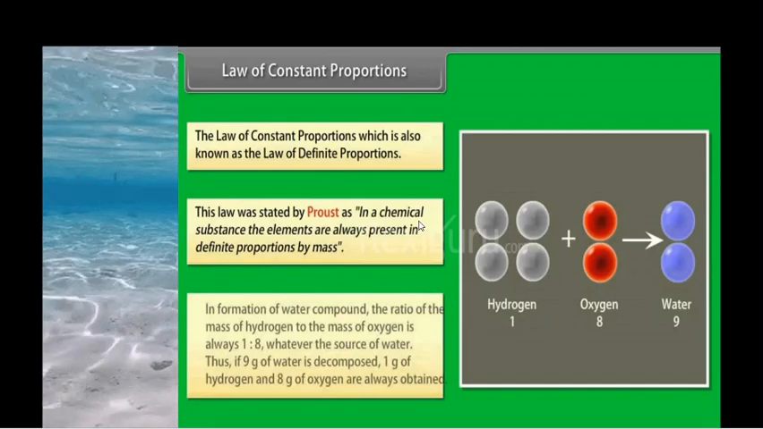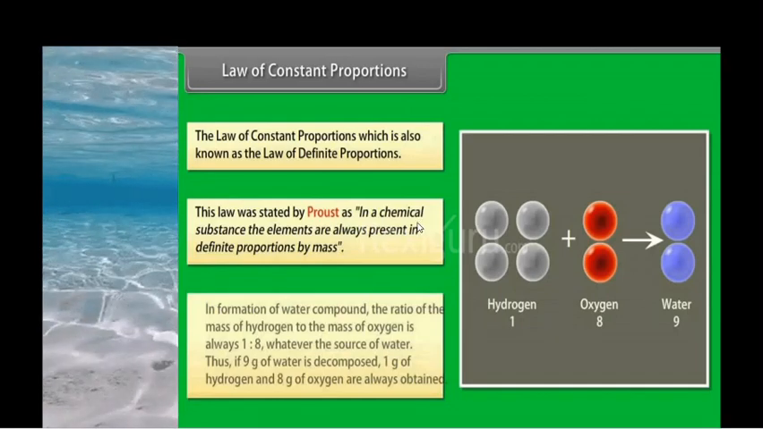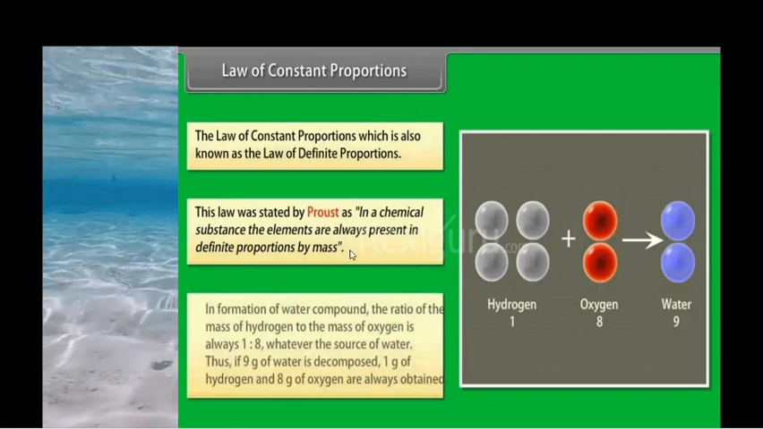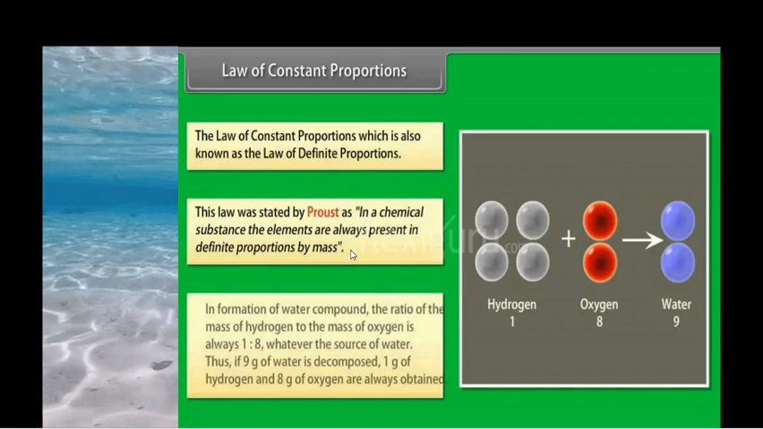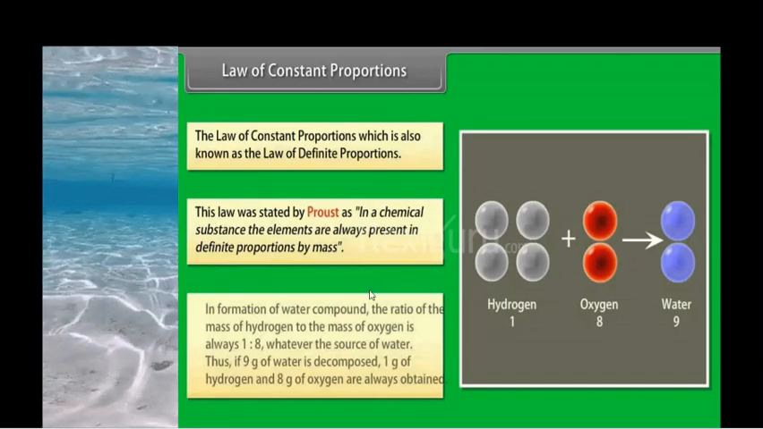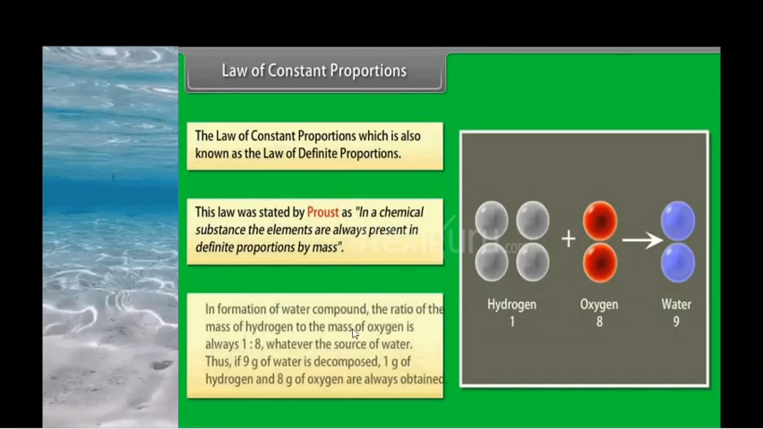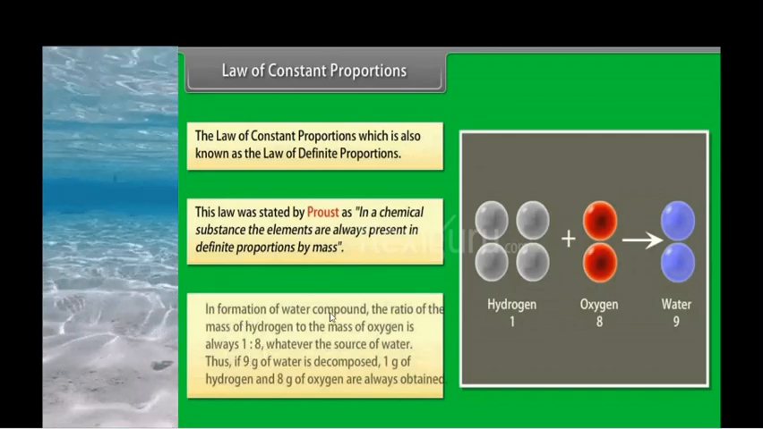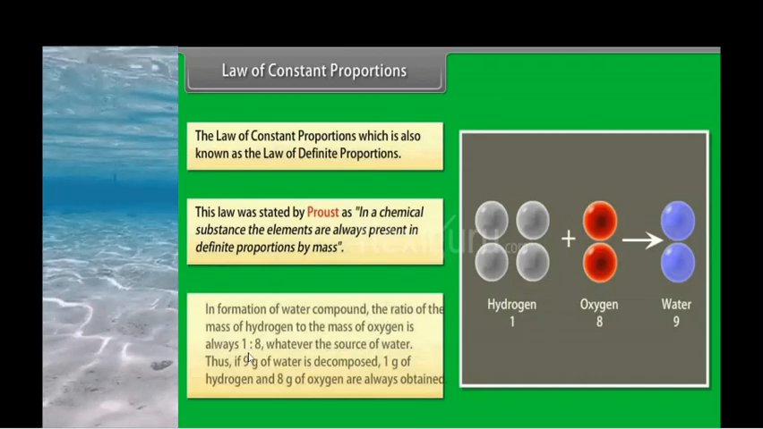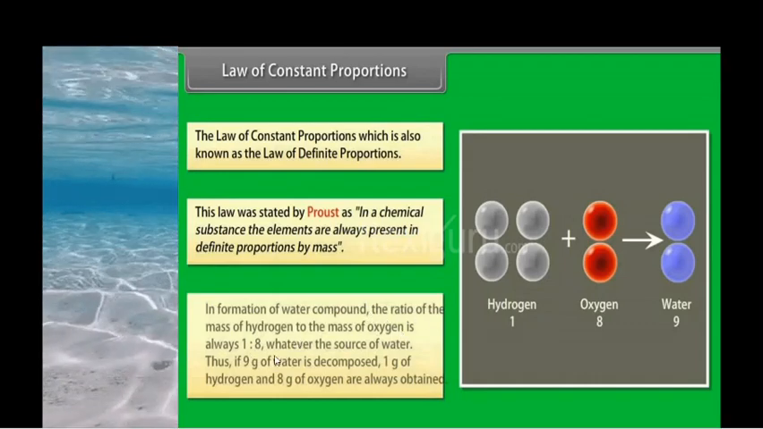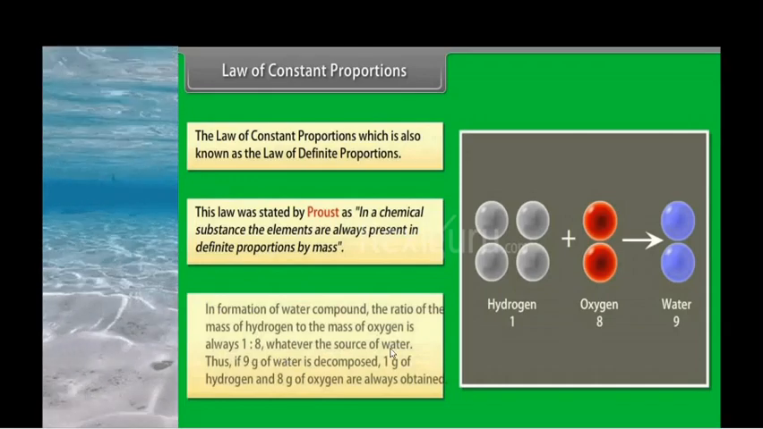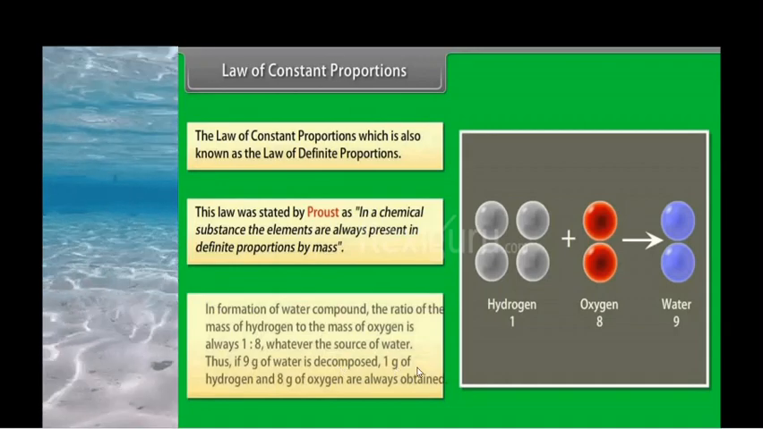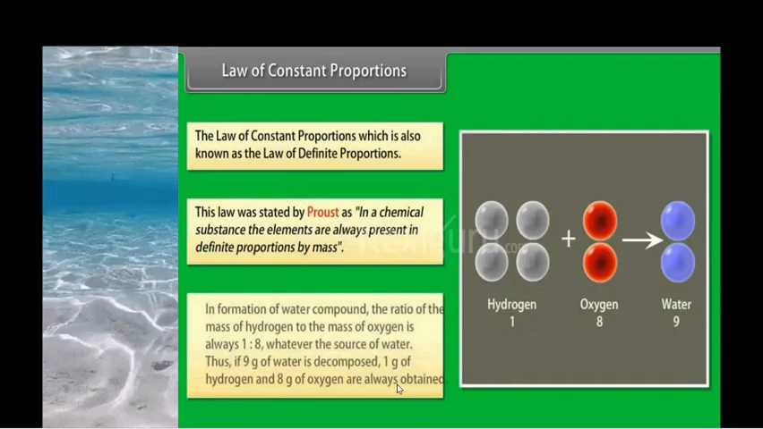What is the mass of a single hydrogen? It is 1. Here we have 2 hydrogens, so 2. Like that, what is the mass of an oxygen? 16. So the ratio is 2:16. If we simplify 2:16, we get 1:8. So in the formation of the water compound, the ratio of the mass of hydrogen to the mass of oxygen is always 1:8, whatever the source of water. Thus if 9 gram of water is decomposed, 1 gram of hydrogen and 8 gram of oxygen are always obtained.